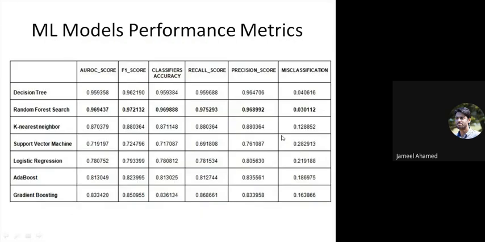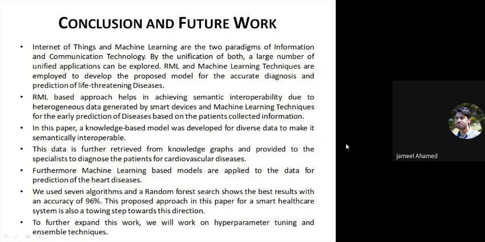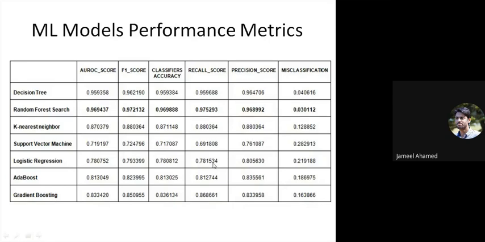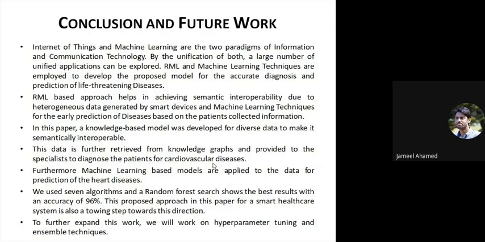Now these are the machine learning based performance metrics like AUROC curve, F1 score, accuracy, recall, precision, and misclassification. And then when we compared all these models, we found that random forest is the algorithm which is having the efficiency of around 96%. Then later on, we can also do the hyperparameter tuning and ensembling using soft voting so as to improve the accuracy of the model.